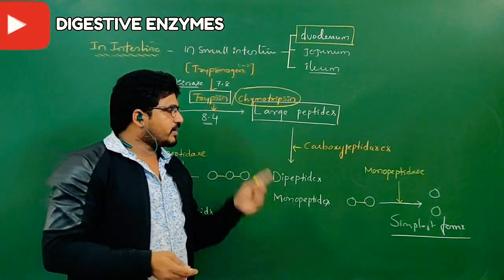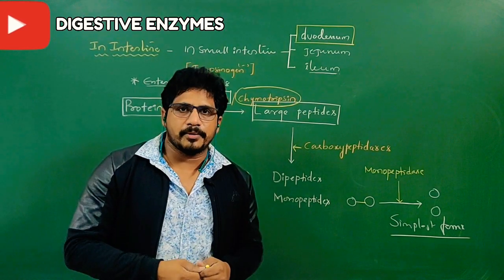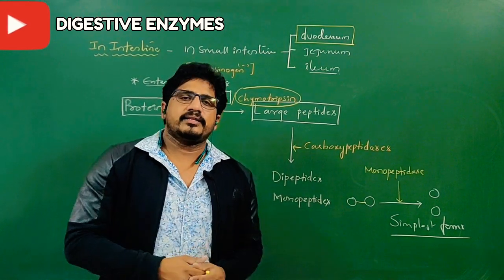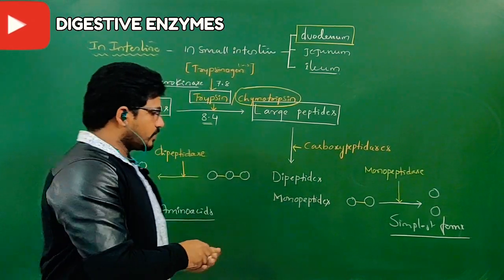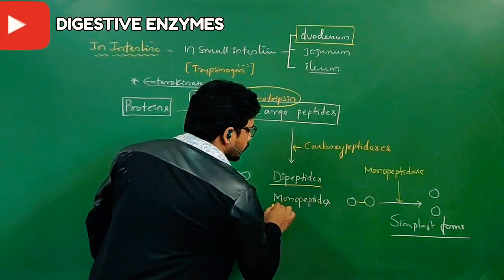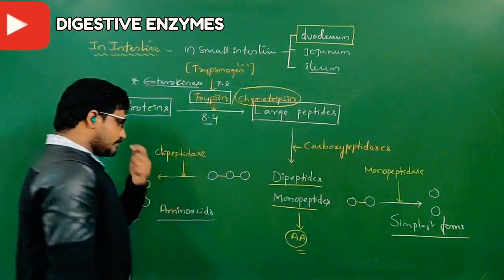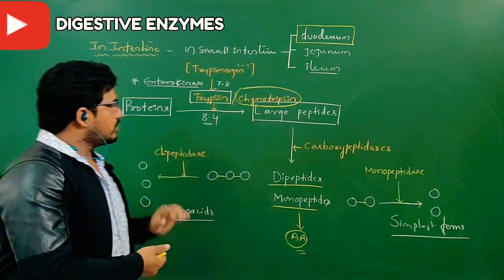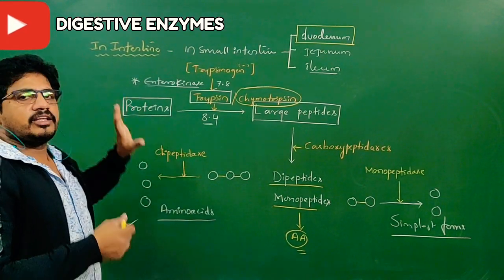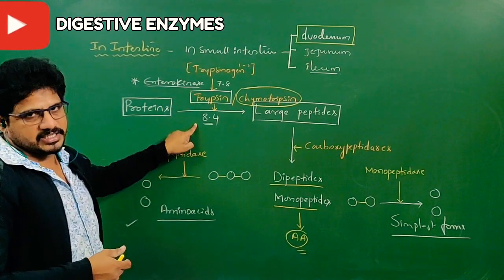But one should understand that for every enzyme action, water is required. That is why all digestive enzymes belong to the hydrolases. Only in the presence of water can they break the respective bonds. So dipeptides and monopeptides further become amino acids. This is how protein digestion is done. Let me tell you again. Once a protein without any partial digestion enters the small intestine, trypsin will act.